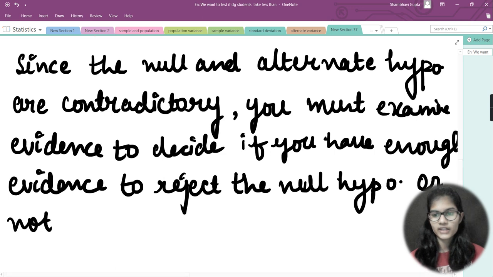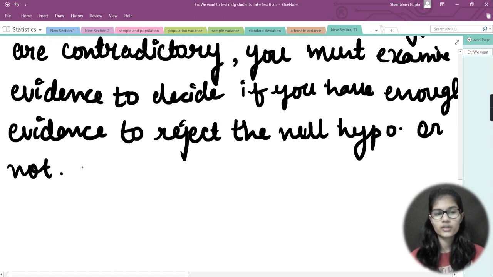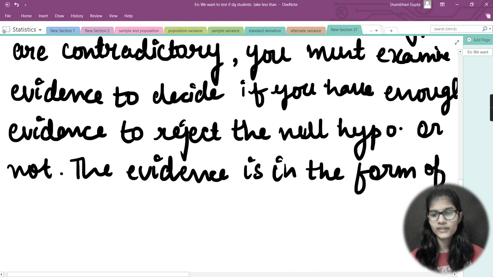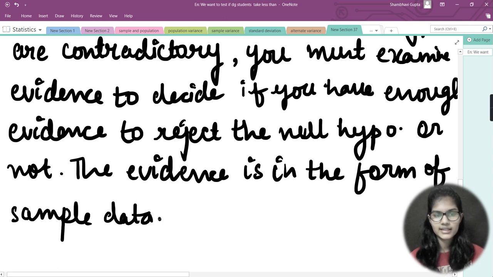The evidence which I'm talking about is in the form of sample data. Let me add that also: the evidence is in the form of sample data, right? So after you have found out everything regarding the null hypothesis and the alternate hypothesis, you need to decide whether you have enough evidence to reject the null hypothesis or not, and that evidence will be in the form of sample data.